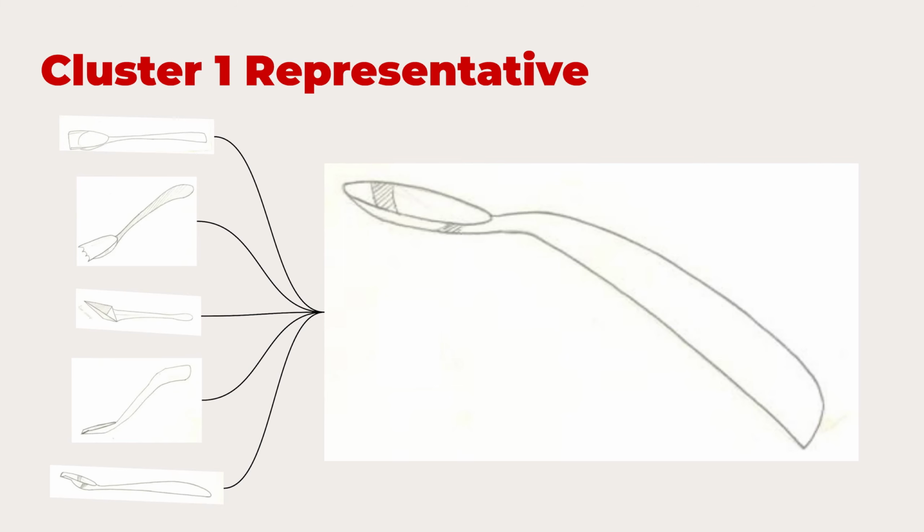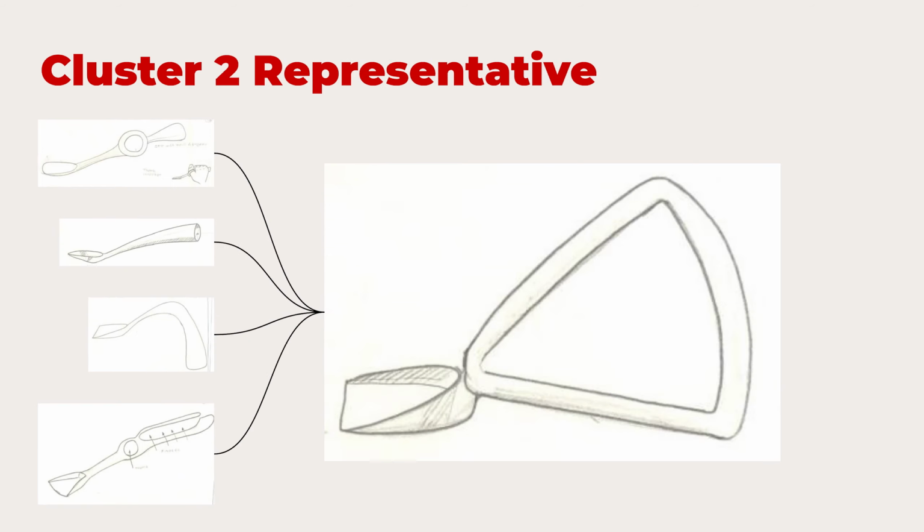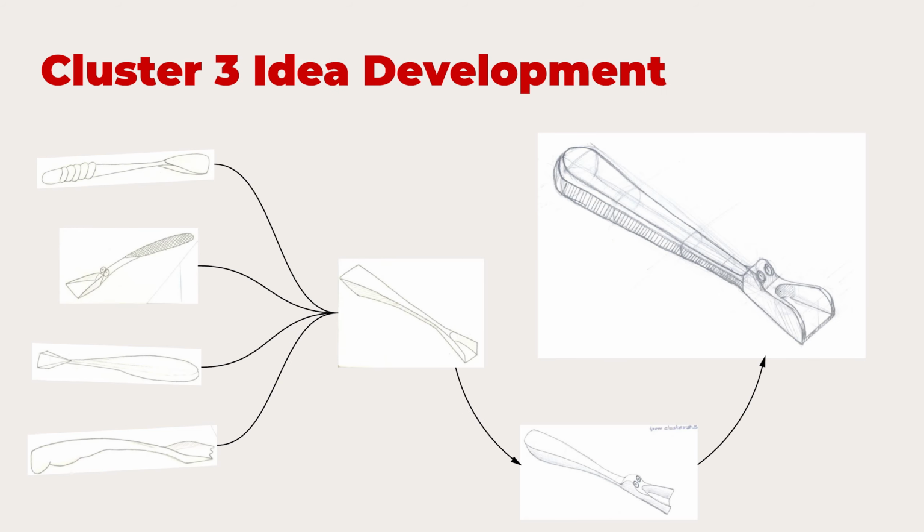In cluster 1, wherever the handles were slender, the spouts were wide, he picked them. Formally, he made cluster 1 with this type of wider spout and handle. In cluster 2, for example, you can see they've got a very, very funky handle with interesting details, and they're very handle-oriented designs. And of course the third don't fit into either of them. They both have spouts and some interesting handle, so they're the best of both worlds. So he made them into cluster 3.